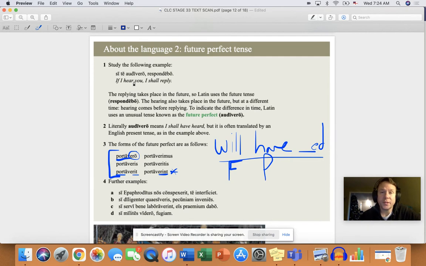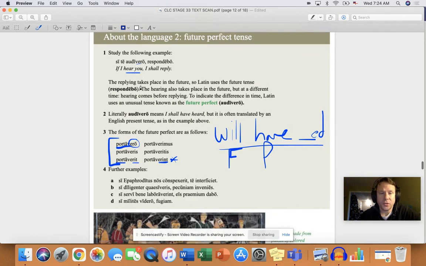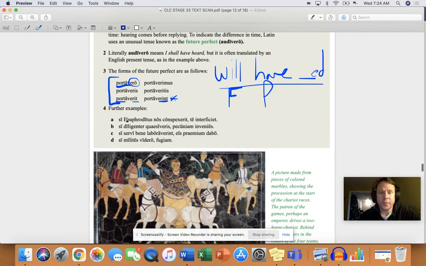So what we end up doing in English is where Latin would use a future perfect verb, in English we prefer a present tense translation. Okay? So, for instance, looking at number 1, if Epaphroditus, now conspicuo means to catch sight of, okay? So the literal translation would be if Epaphroditus will have caught sight of us, well, he'll kill you. Ugh.